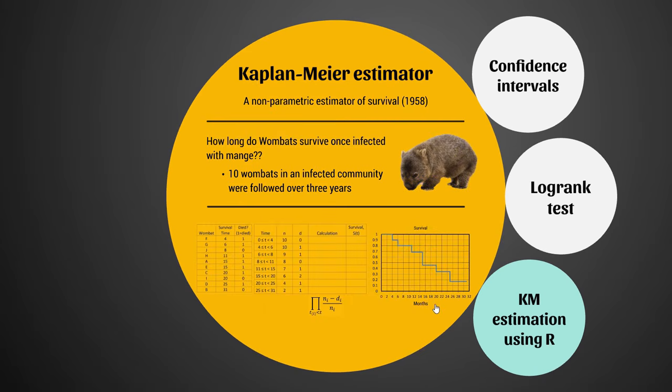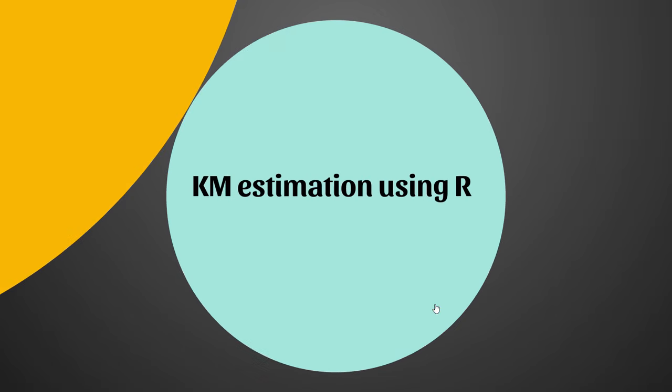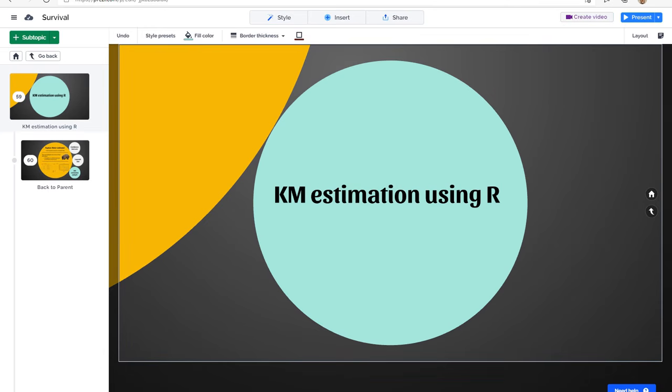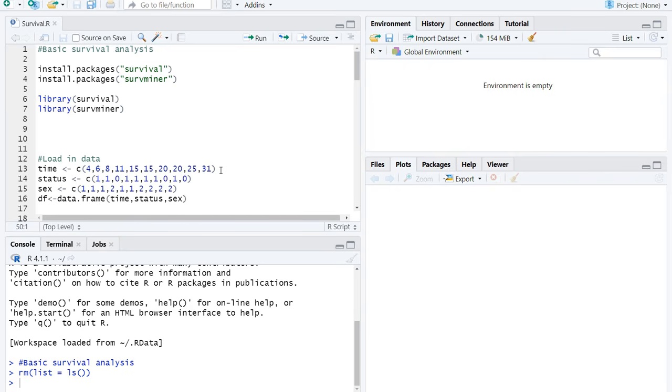Anyway, right now what we're going to do is have a look at doing Kaplan-Meier estimation using the statistical program R. Now for this, I actually need to get out of this program because I'm going to use RStudio. So it looks like this. For those that have never used R before, it's really an amazing freeware program.